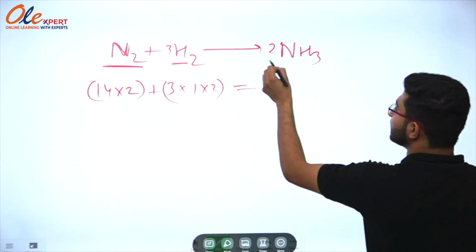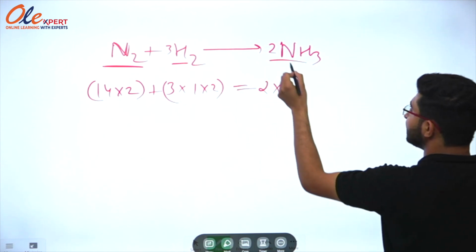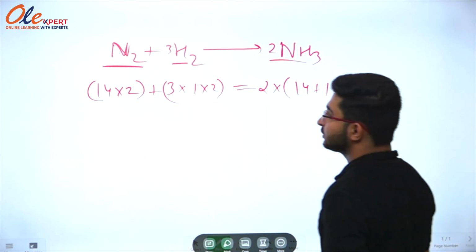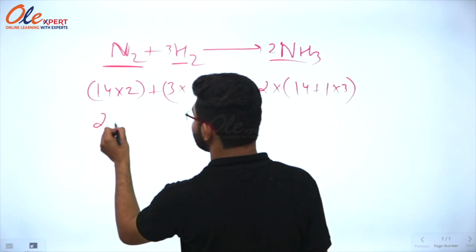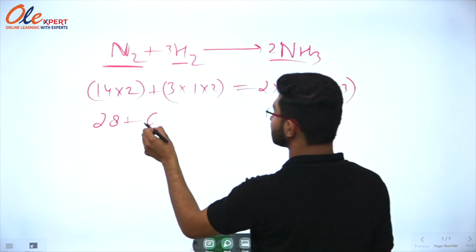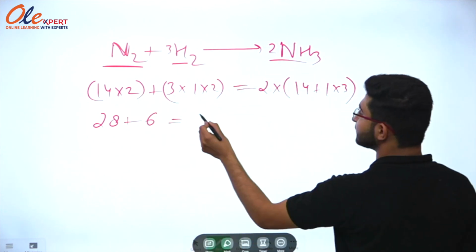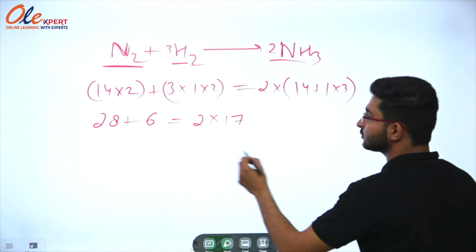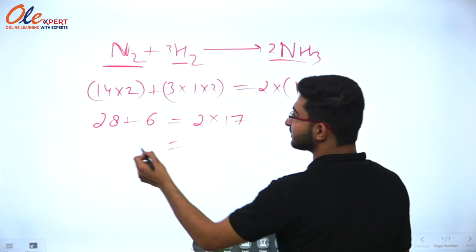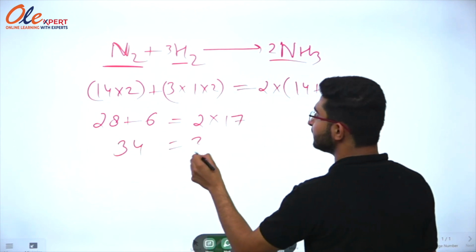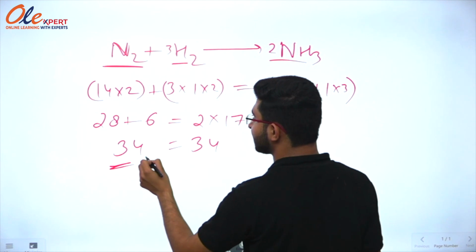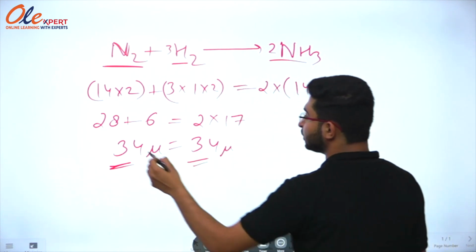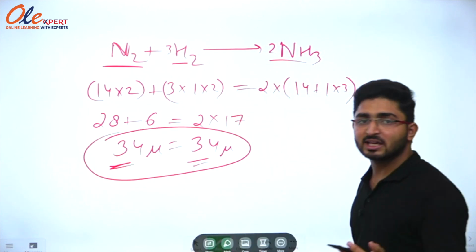It will be twice of N, that is 14, plus 1 into 3 atoms of hydrogen. So now it becomes 14 twos are 28, plus 3 twos are 6. On the right hand side, it is 2 into 14 plus 3, it is 17. So it becomes 28 and 6, 34. 2 into 17, 34. So you can see that the mass of reactant is 34 units as well as the mass of product is 34 units. So the law of conservation of mass is applicable here.